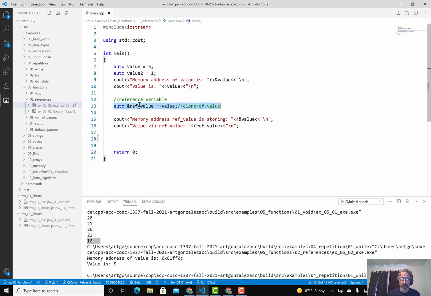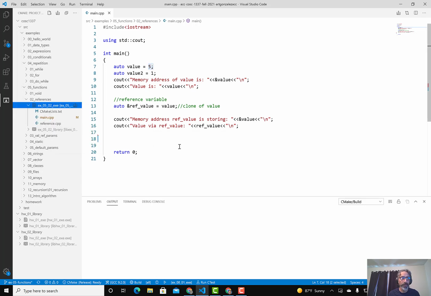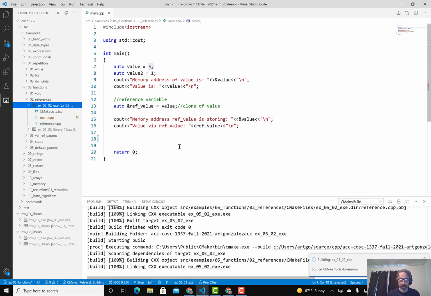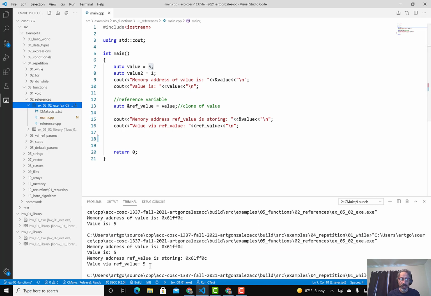So now we're like, okay, make it a clone. And then we're like, well, if you are a clone, then if I display ref value, I should get the value 5. So we run it, and we do get the value 5.